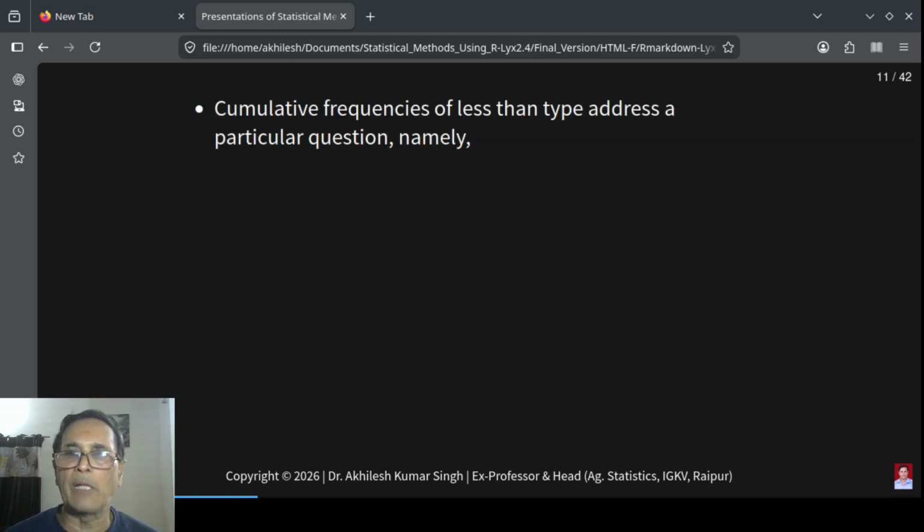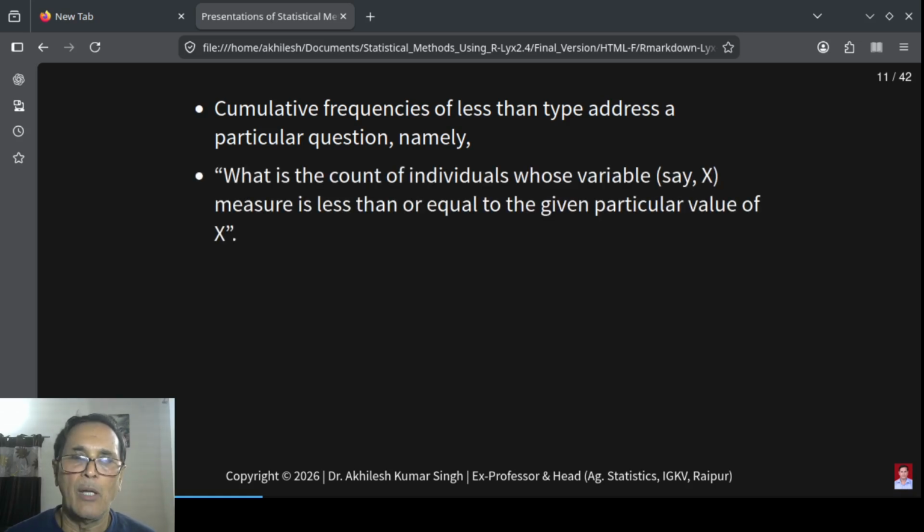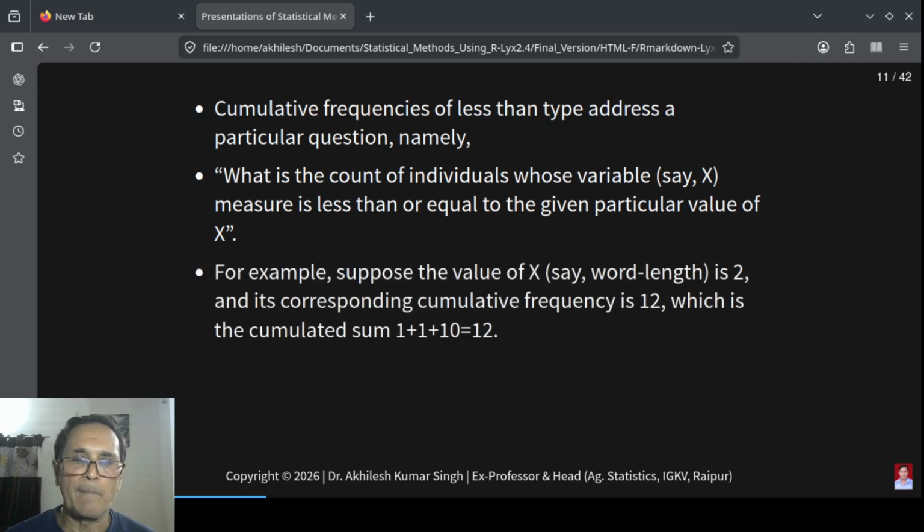Cumulative frequency of less than type addresses a particular question, namely, what is the count of individuals whose variable, say x, measure is less than or equal to a given particular value of x? For example, suppose the value of x, say word length, in the word length example of Tagore, is 2 and its corresponding cumulative frequency is 12.